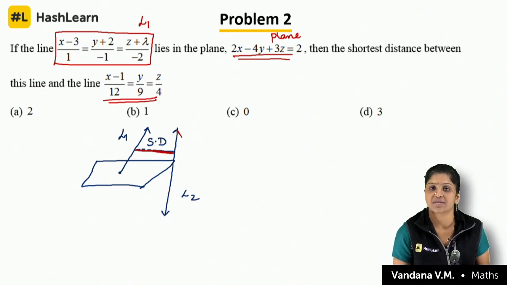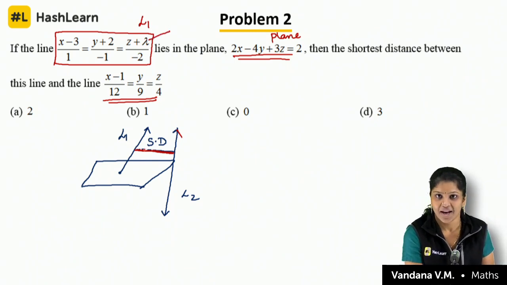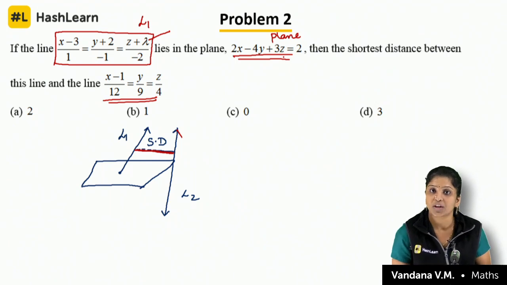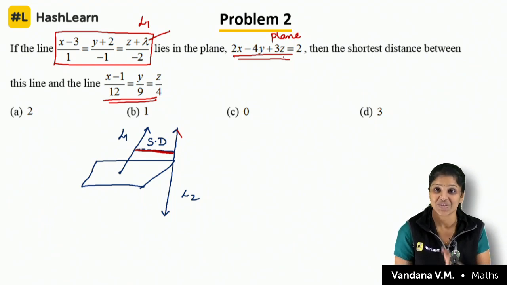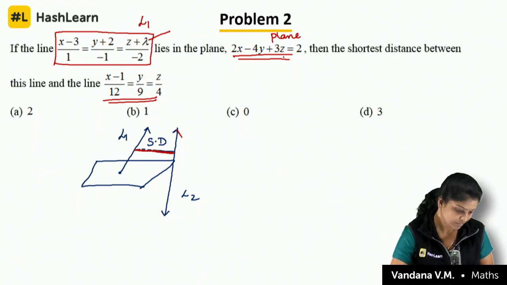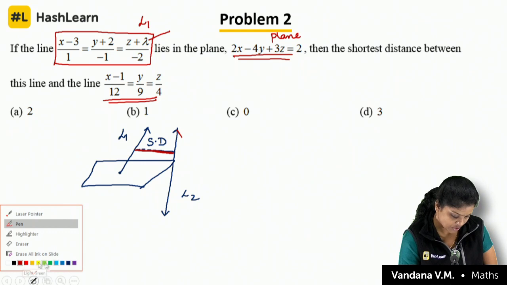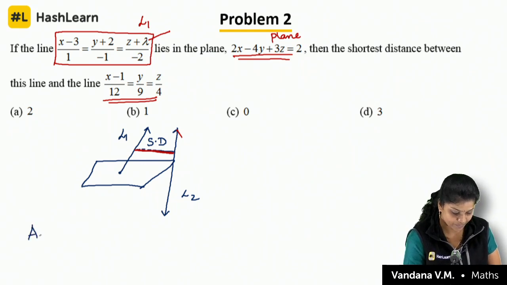Usually to find the distance between the skew lines, they will give only 2 lines. Here they gave lambda. To find the lambda, they gave one clue. What clue did they give? The line is on the plane. If it is on the plane, what does it have to do? It has to satisfy the plane equation. So to find the lambda, they gave that clue. That's it, not more than that. Okay. Now see. L1, right? First write the equation, any point on the line.